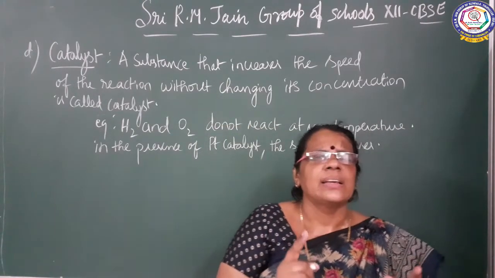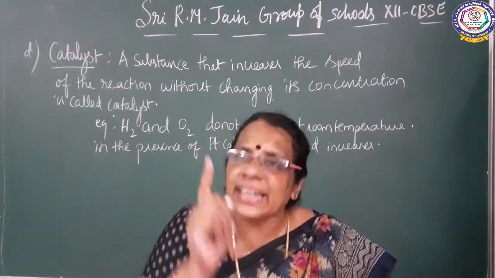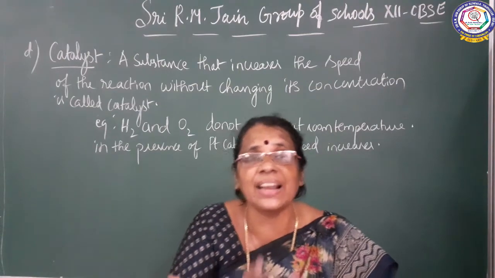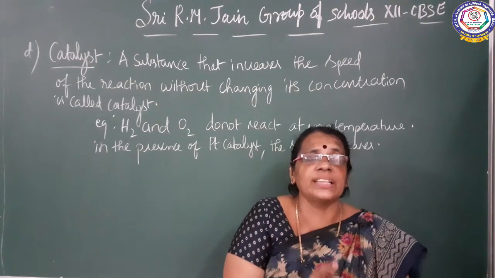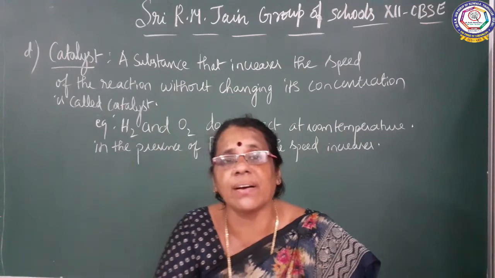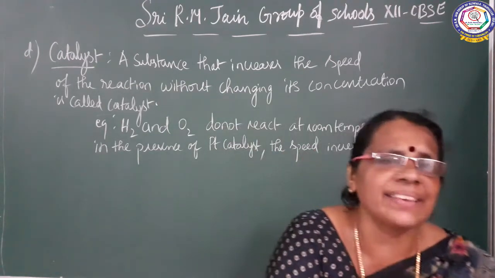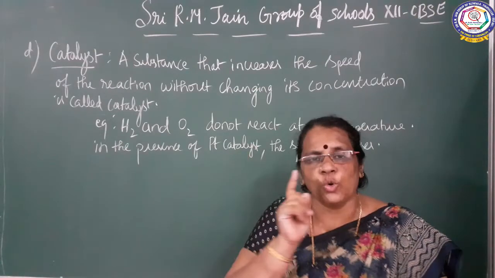What is a catalyst? A substance that increases the speed of the reaction without changing its initial concentration. We can call it a catalyst. So, for example, hydrogen and oxygen do not react at room temperature.